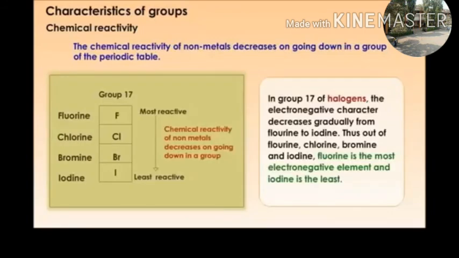In group 17 of halogens, the electronegative character decreases gradually from fluorine to iodine. Thus, out of fluorine, chlorine, bromine and iodine, fluorine is the most electronegative element and iodine is the least.